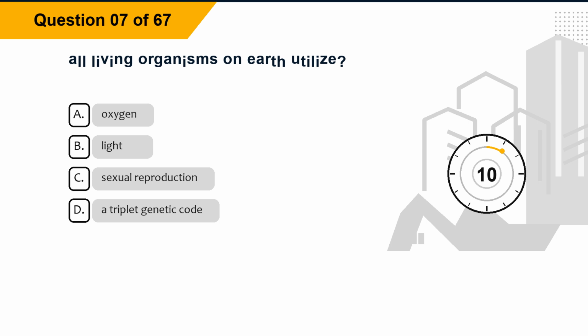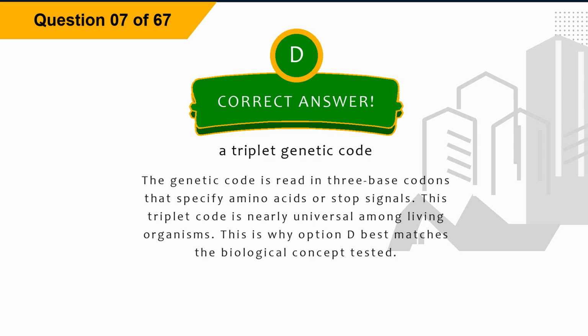Question 7. All living organisms on Earth utilize? Option A, oxygen. Option B, light. Option C, sexual reproduction. Option D, a triplet genetic code. The correct answer is option D, a triplet genetic code.